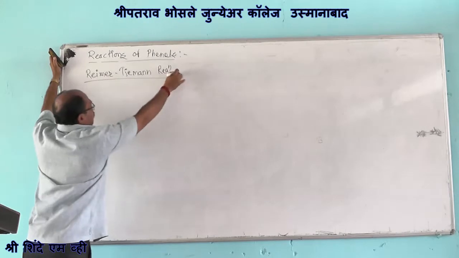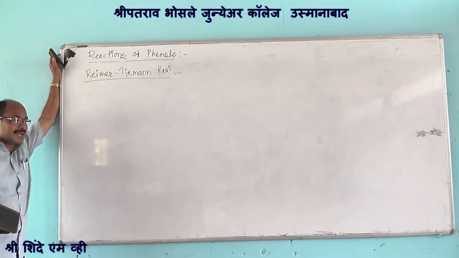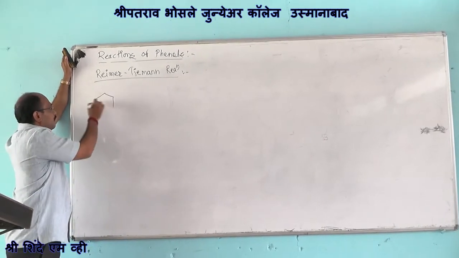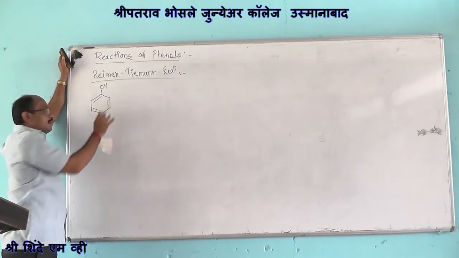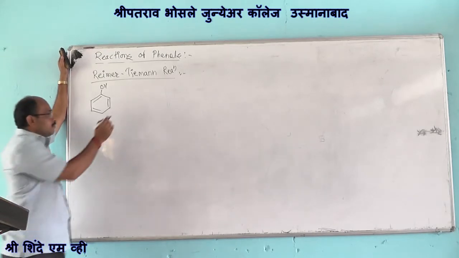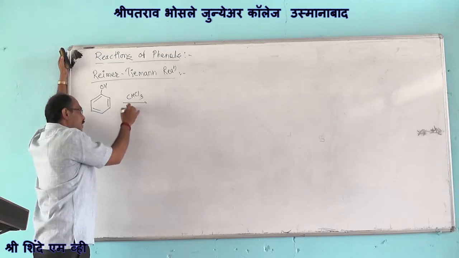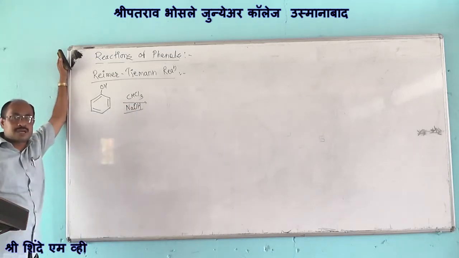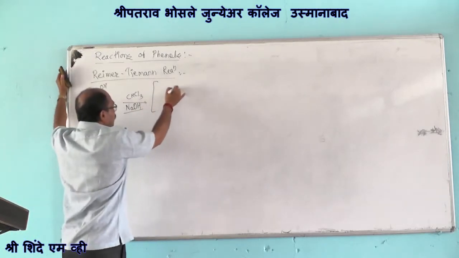In this reaction, we are having the formation of salicylaldehyde from phenols, when phenol is treated with chloroform in presence of alkaline medium. In presence of alkaline medium, we are having the formation of an intermediate compound.